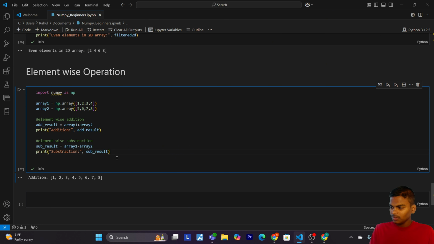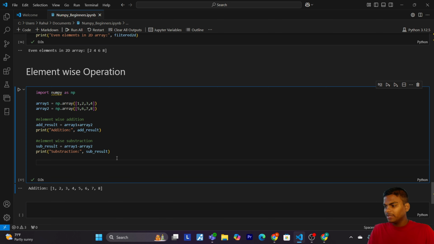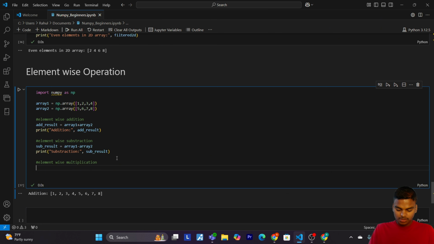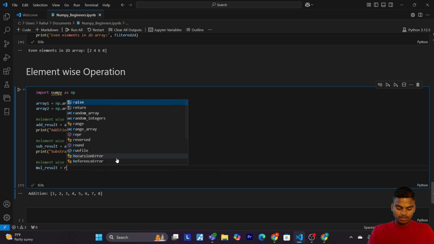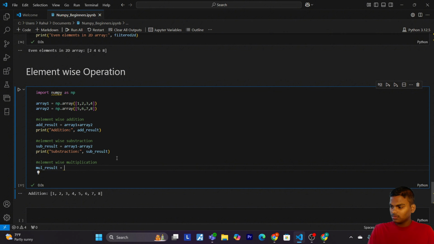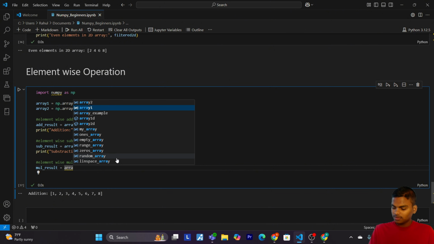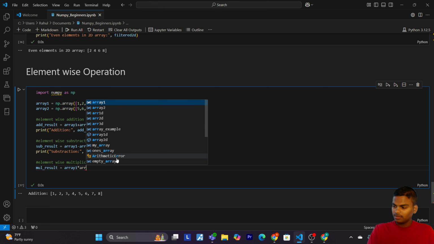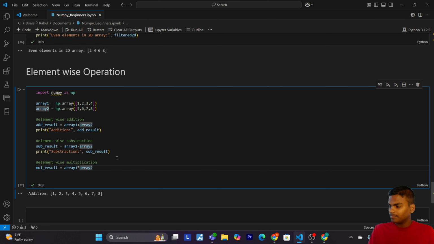In the same way we will also do multiplication and division. Let's do element-wise multiplication. mul_result equals array1 multiplied by array2.